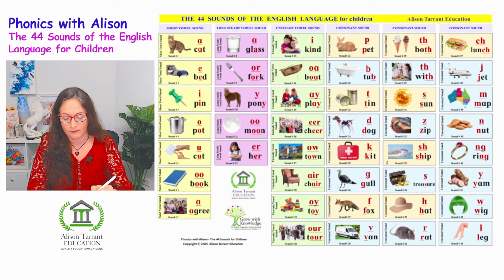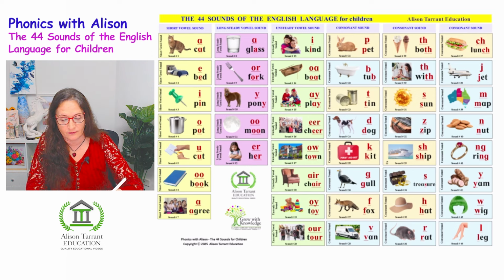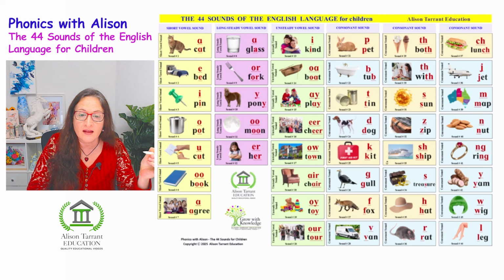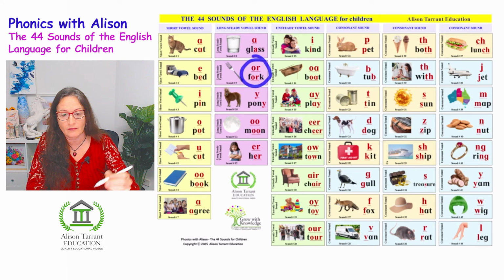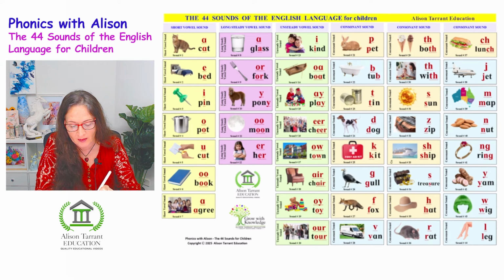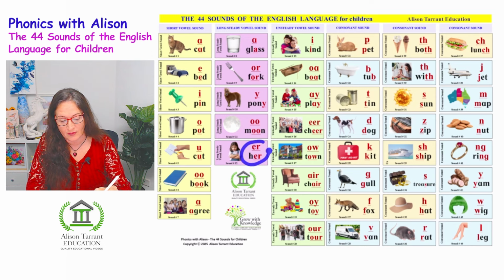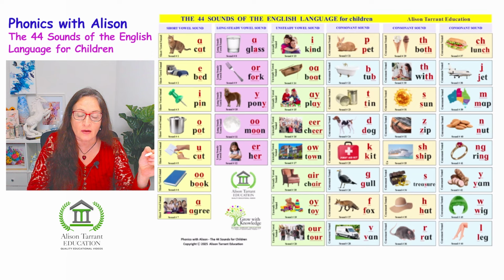Uh, as in agree. Ah, as in glass. Or, as in fork. E, as in pony. U, as in moon. Er, as in her.